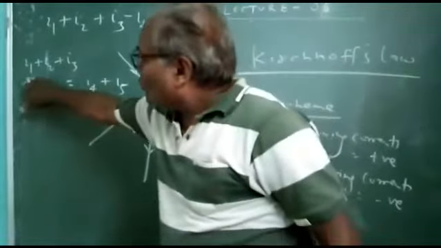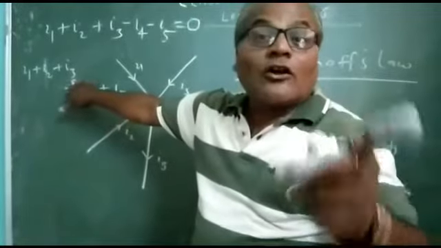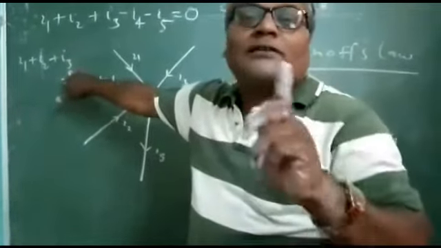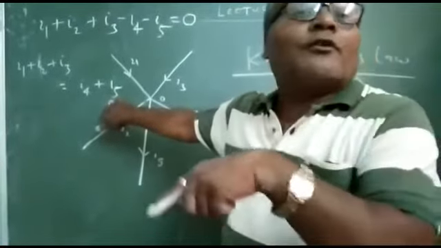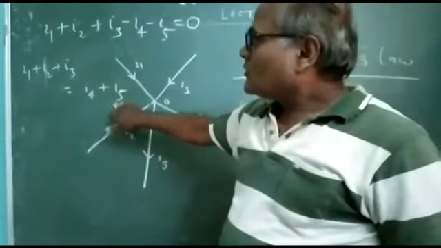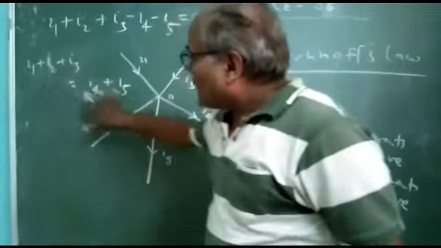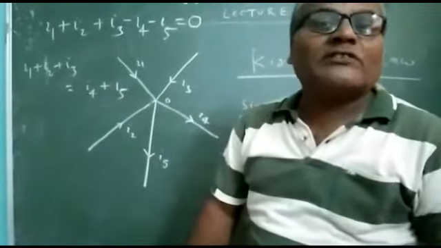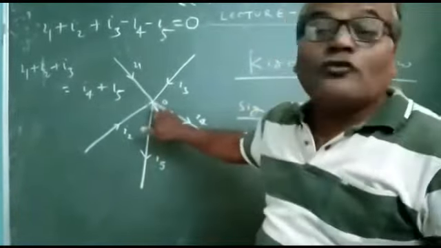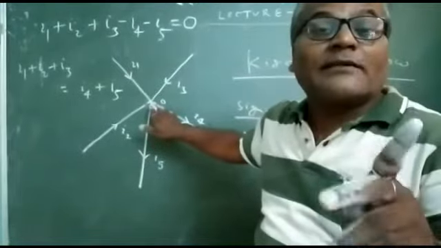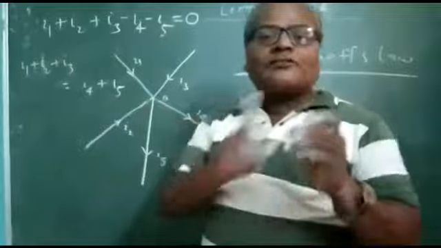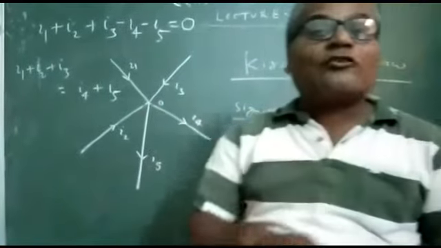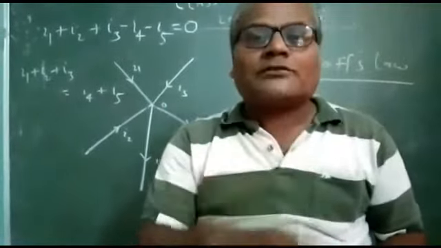And so the incoming rate of flow of charge is equal to the outgoing rate of flow of charge. Incoming and outgoing are the same. That means there is no accumulation of charge at a particular junction, and so Kirchhoff's first rule is based on the principle of conservation of charge.